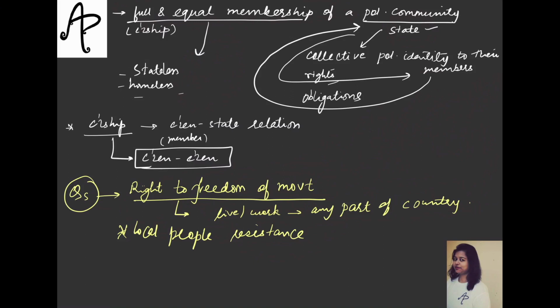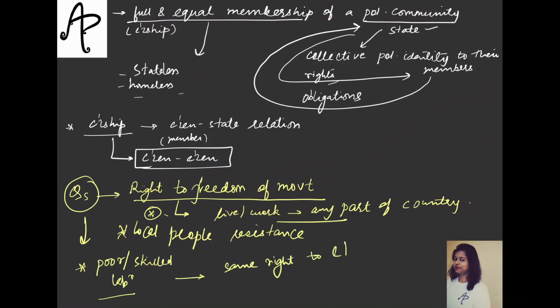Then another question would also be, one is whether in any part of the country we have the right to live and work or not. Another question related to this is, let's say if you talk about a poor or unskilled laborer, or workers, should they have the same right to live and work anywhere in the country as compared to the skilled laborers?